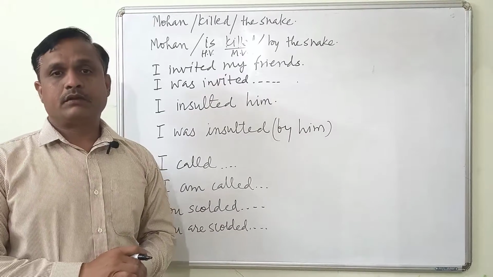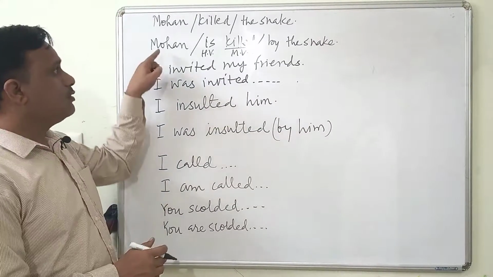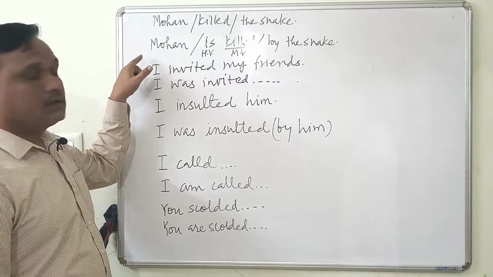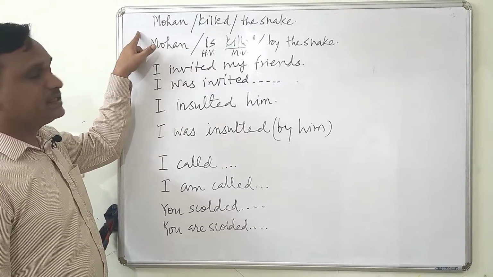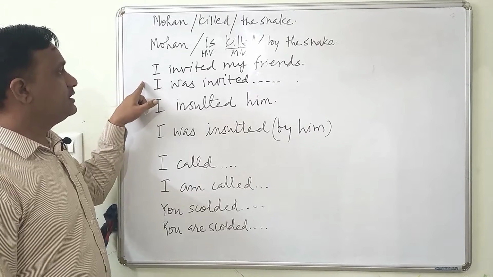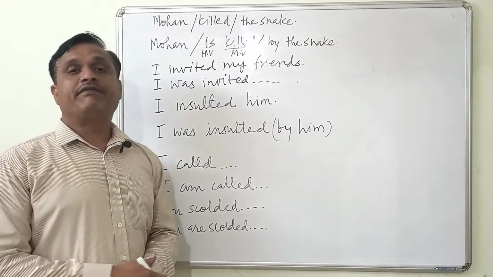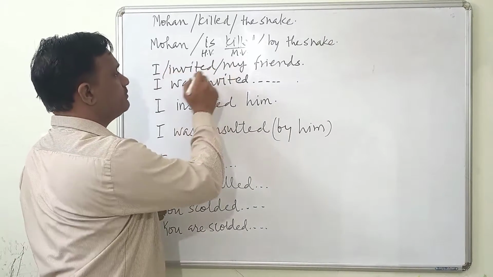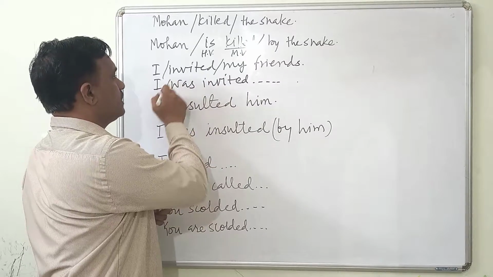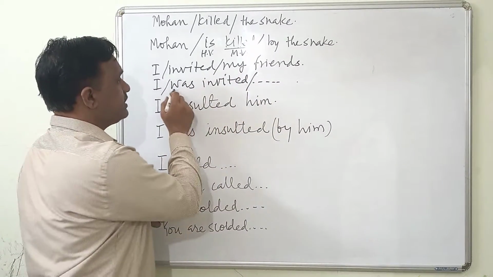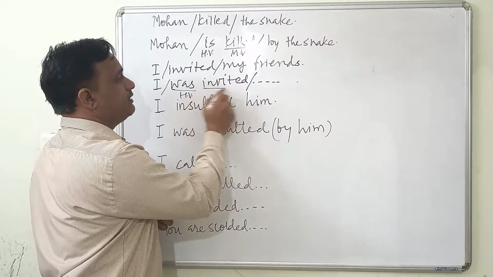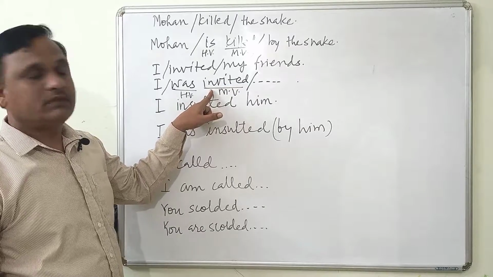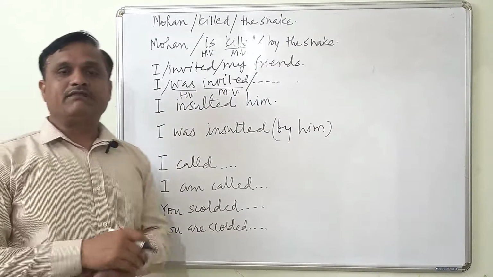Mohan didn't act here. Mohan was killed by the snake. So this is how Mohan becomes passive. Here Mohan is active and here Mohan is passive. Now in this example, I invited my friends. So I am active here. Invited, a single verb. And here, I was invited. Again you see was is the helping verb and invited is the main verb in the third form, the past participle form.